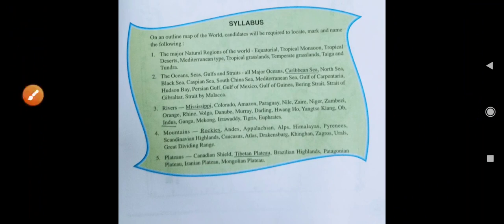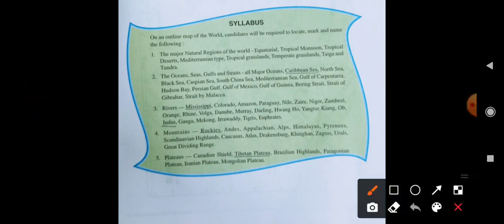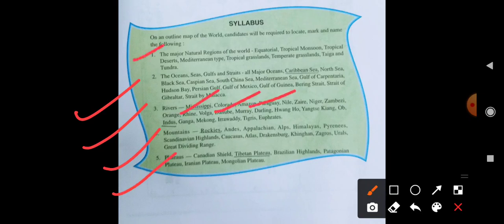Now one more thing you have to do: the map work is very easy as well as difficult. How is it easy? Because you need not learn it. You have to do only one work daily. You have to go through each location. The first day, take one thing. The second day, see each location one by one. Only see one or two locations daily. Turn the pages and see where each is located. Then you learn all the locations very easily.